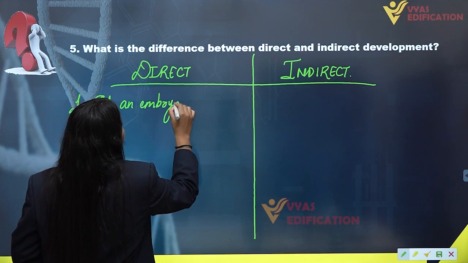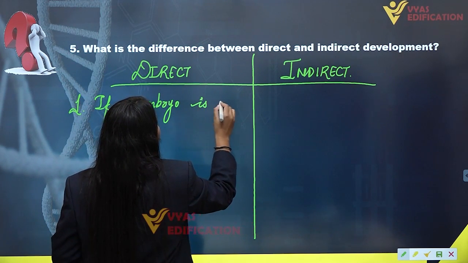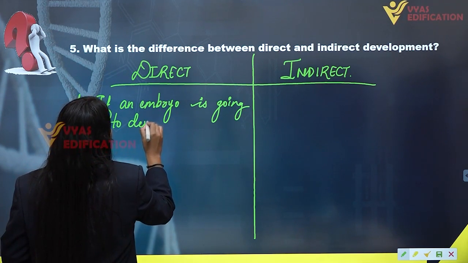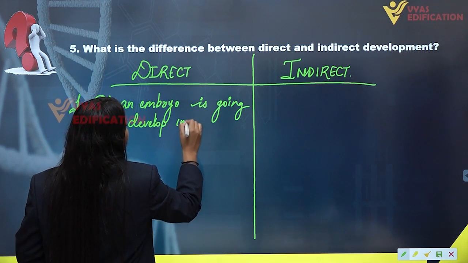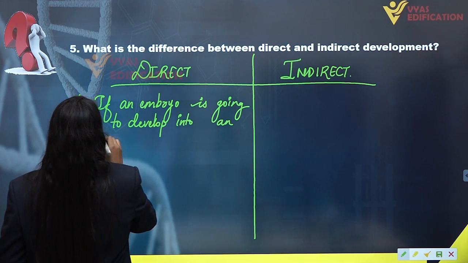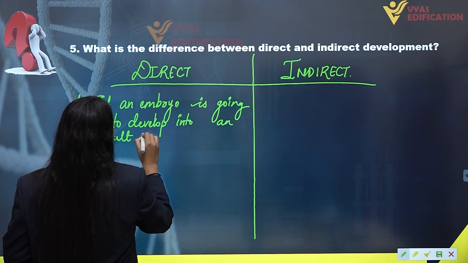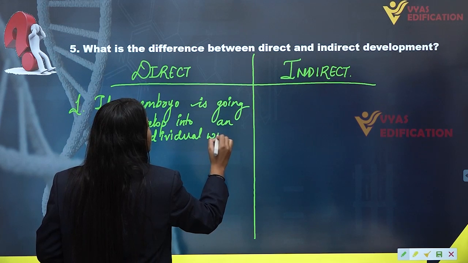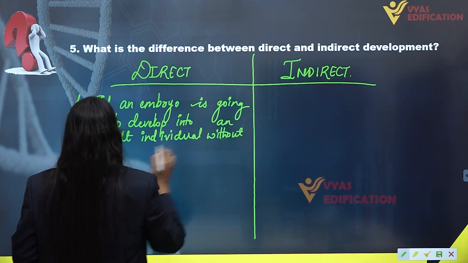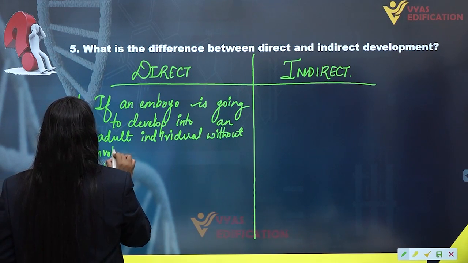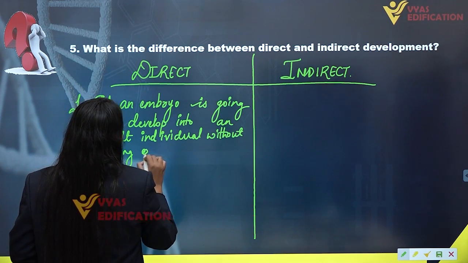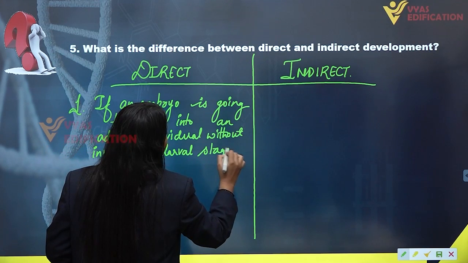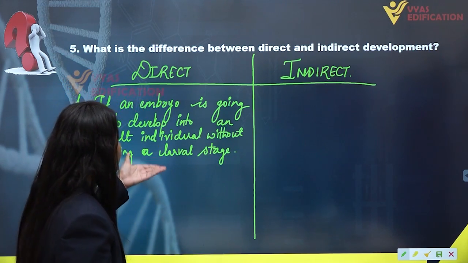So the very first point is that if an embryo is going to develop into an adult individual without involving an intermediate stage, without involving a larval stage or an intermediate stage, then this kind of development is said to be direct development.